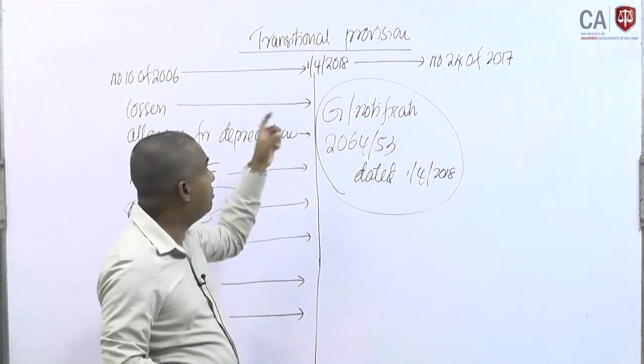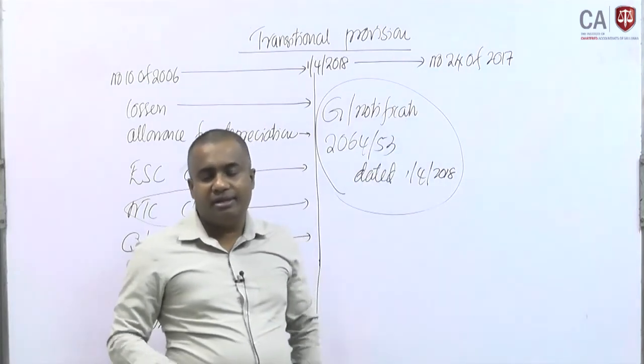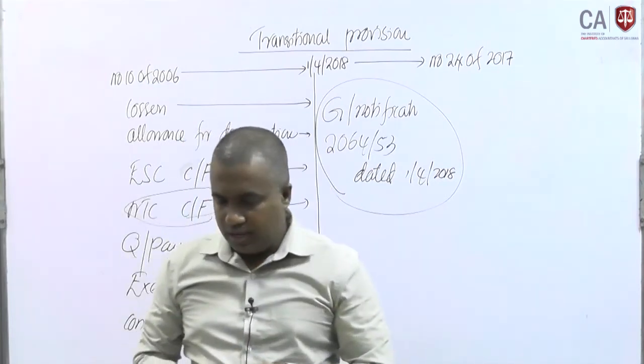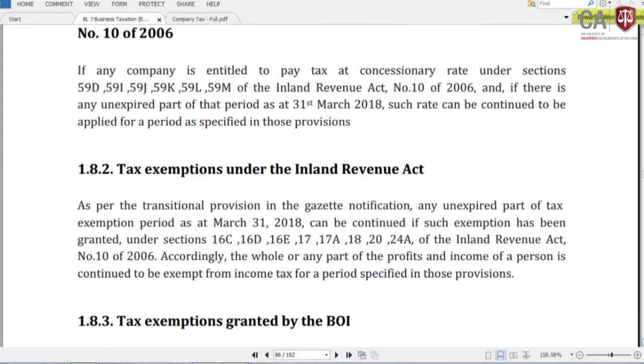As a transitional provision, the remaining unexpired 3 years are also considered under the same provision as the previous income tax law. Then the tax exemptions like 16C, 16D, 16E, 17, 17A, 18, 20, 24A, those sections are still applicable until the unexpired period is complete.